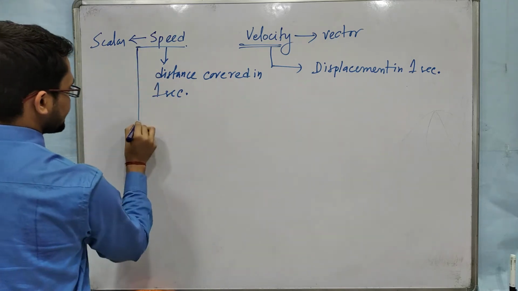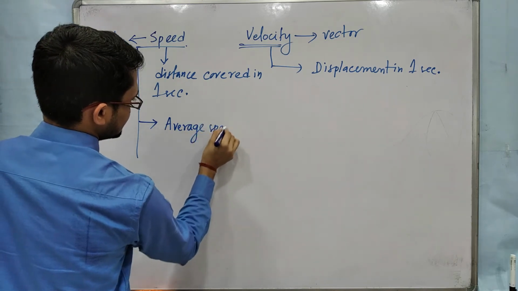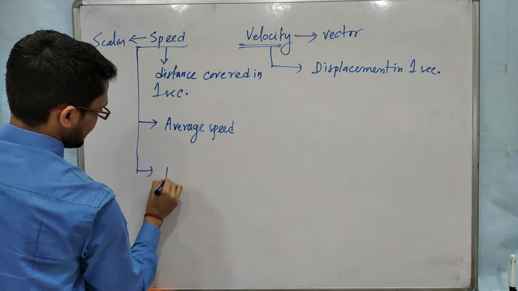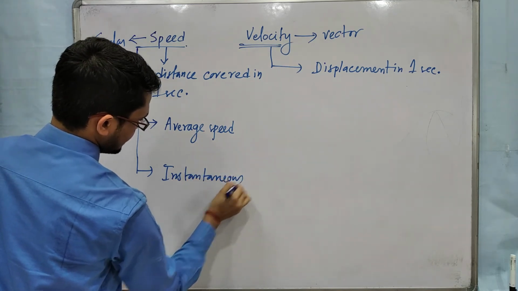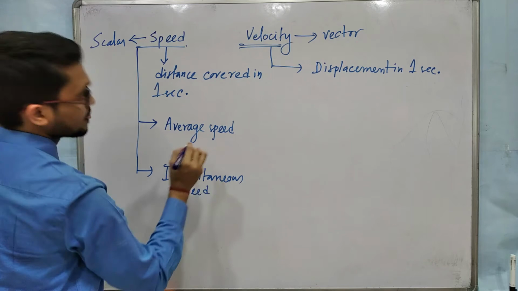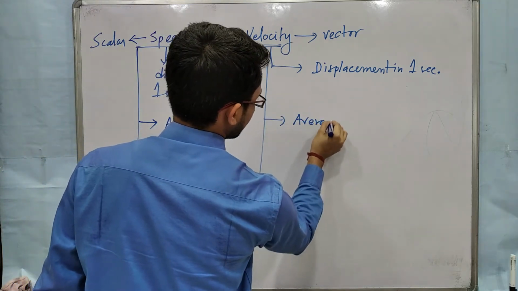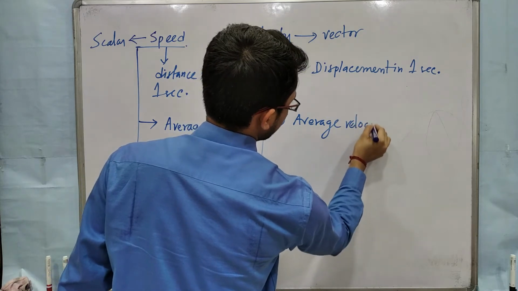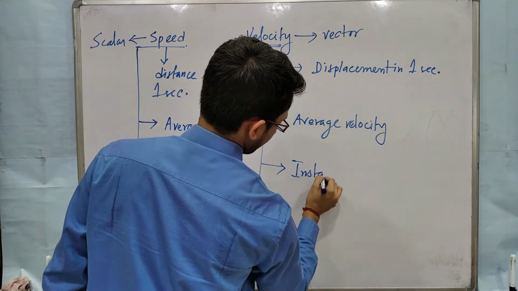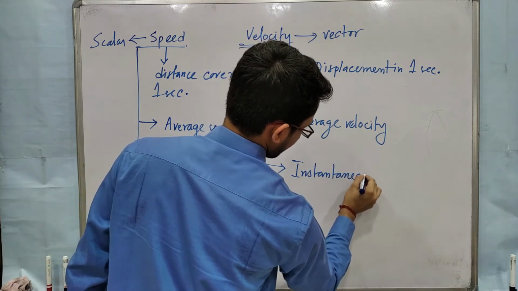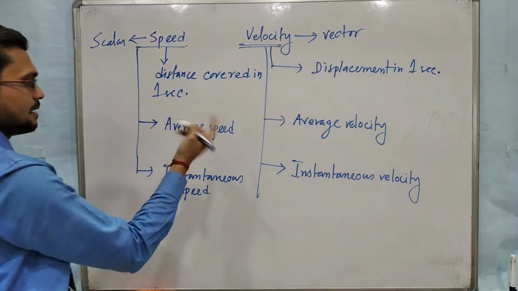So speed: average speed and instantaneous speed. Here also for velocity, average velocity and instantaneous velocity.